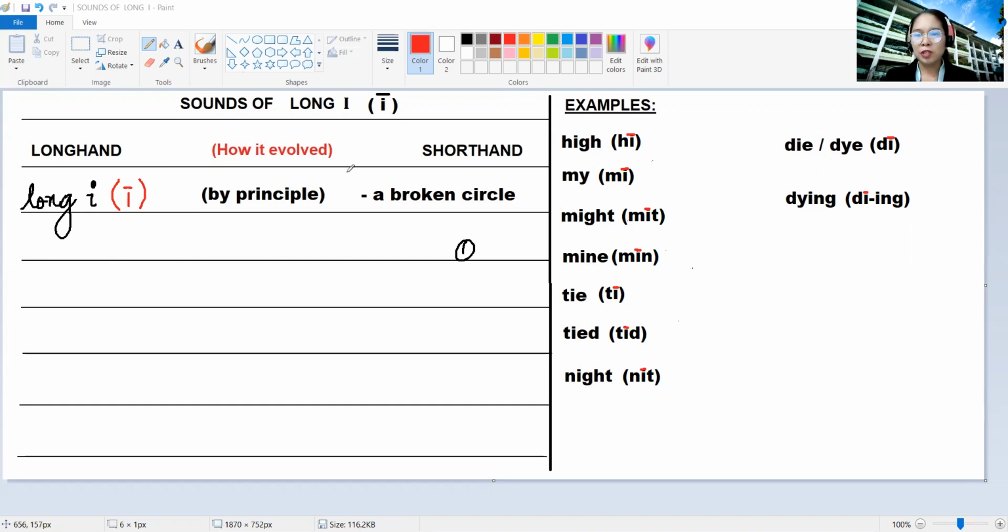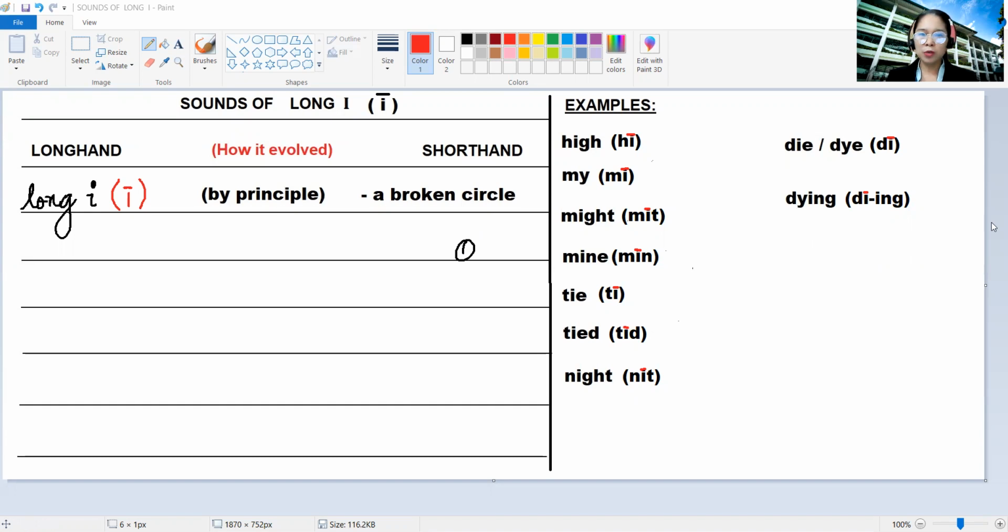And as per shorthand principle, long I is represented by a broken circle. The size is exactly the same with letter A, which is a large circle. However, the only difference is that it has a line in between or at the center to indicate that it is a broken circle.